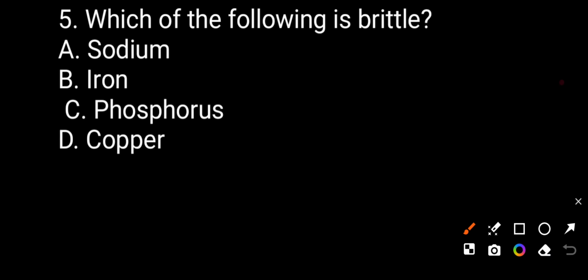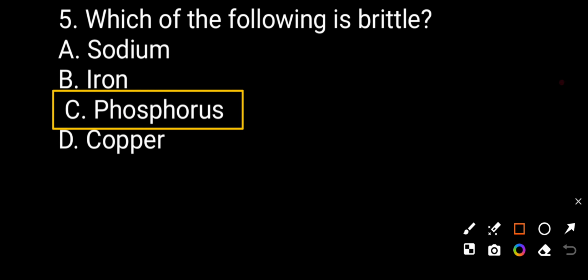Now we see question number 5. Which of the following is brittle? Option A, sodium. Option B, iron. Option C, phosphorus. Option D, copper. So the question is which of the following is brittle? The correct answer will be option C, phosphorus. Phosphorus shows the brittle property.